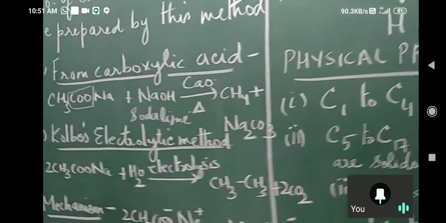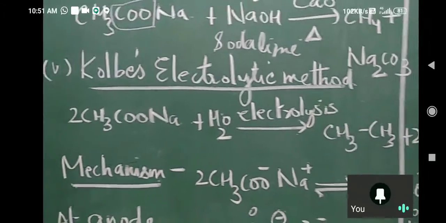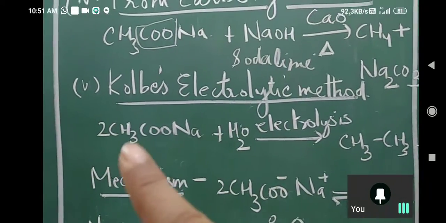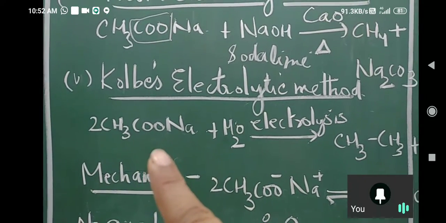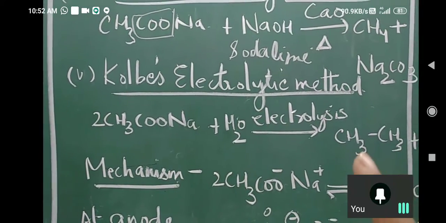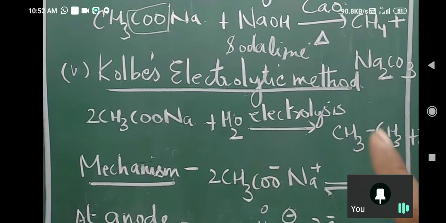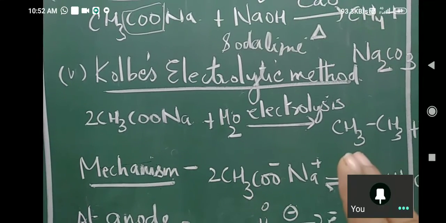Alright. Now look here. I can change and twist the question like this. Ethane you got when you had taken a sodium salt of ethanoic acid. If I want propane here, again, two methyl free radicals are joining. So I cannot prepare propane by this method.